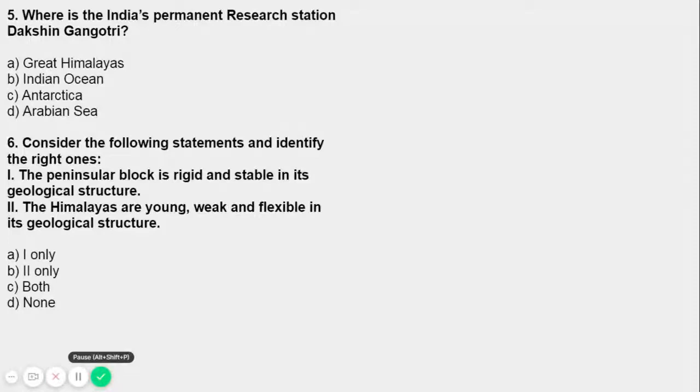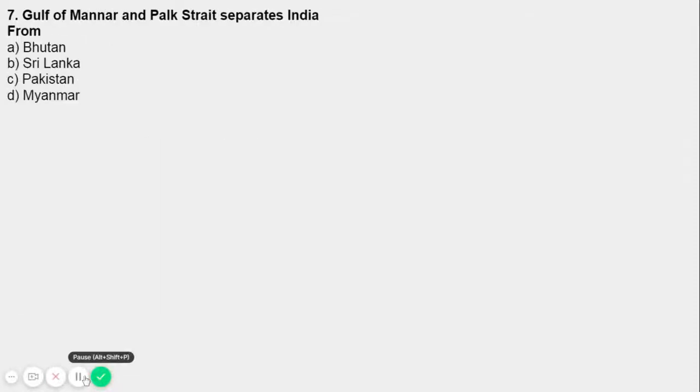Let's move on to question number 7 now. Here is question number 7: Gulf of Mannar and Palk Strait separate India from what? So what is the Palk Strait and what is the Gulf of Mannar? I'll tell you, the Palk Strait is a strait between the Tamil Nadu state of India and the Mannar district of Sri Lanka. That's why the name is Palk Strait.